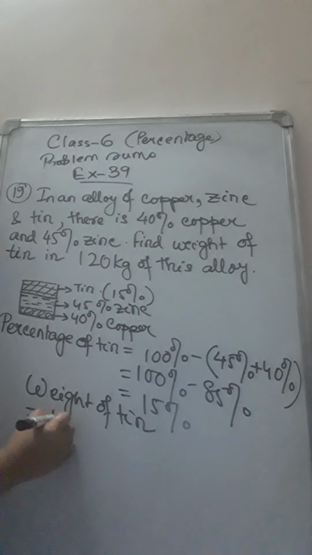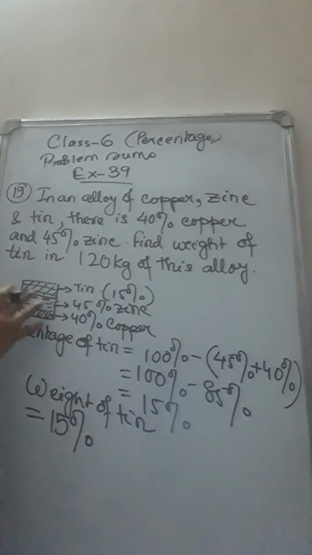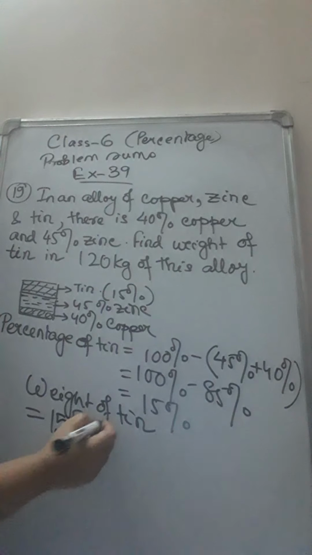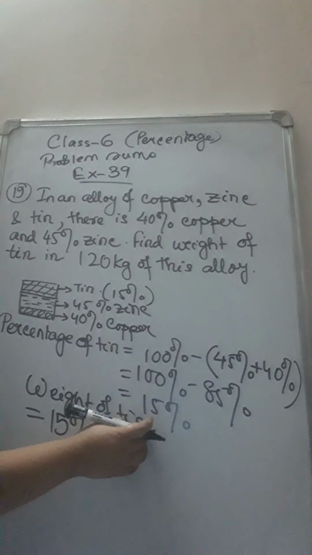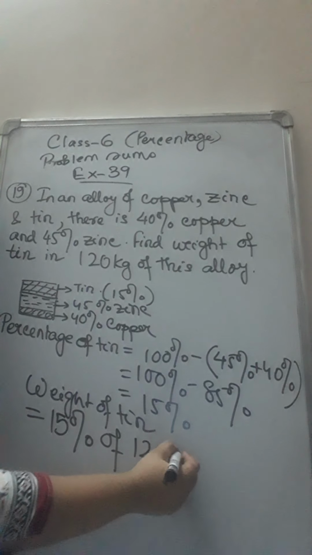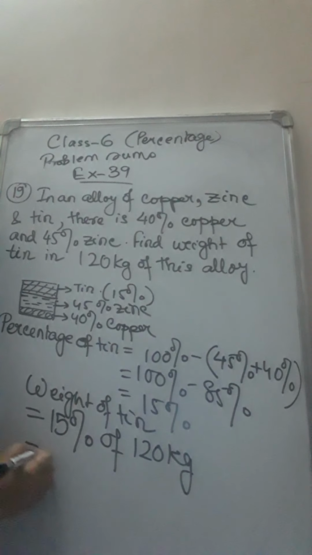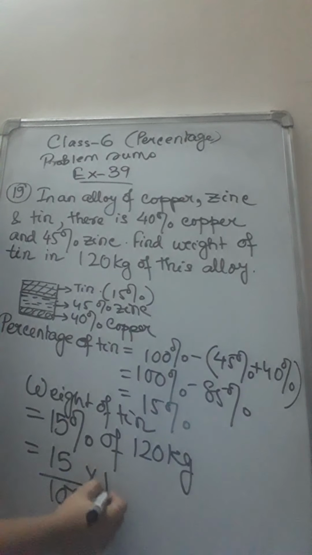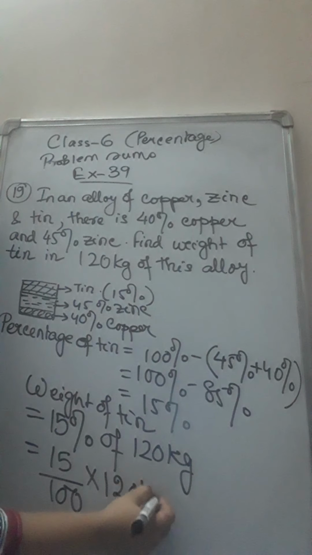So it will be 15%. What is the percentage of tin present if the total alloy is considered 100%? The total amount of alloy is given to you, 120 kg. So if you find this, you will get the weight of tin. So 15 by 100, converting the percentage into a fraction, of 120 kg.